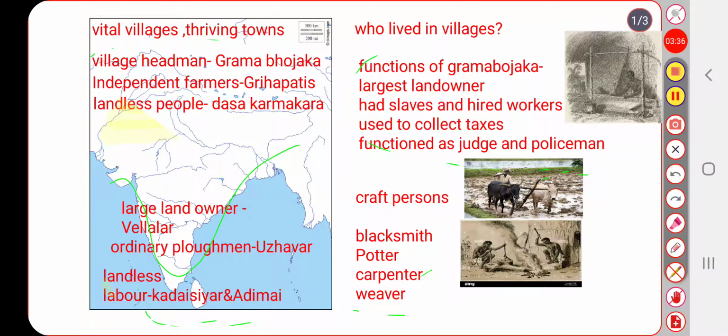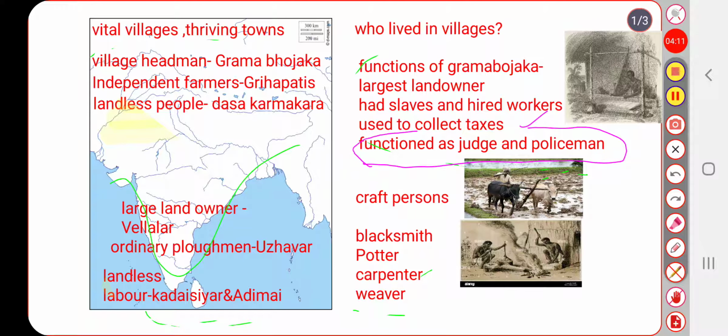The village headman was called Grama Bojaka in the north part of villages, and he was the largest landowner. And that post, the village headman post, was a hereditary post. It means generation to generation they held that post. He used to collect taxes from the villagers, and he functioned as judge and policeman.